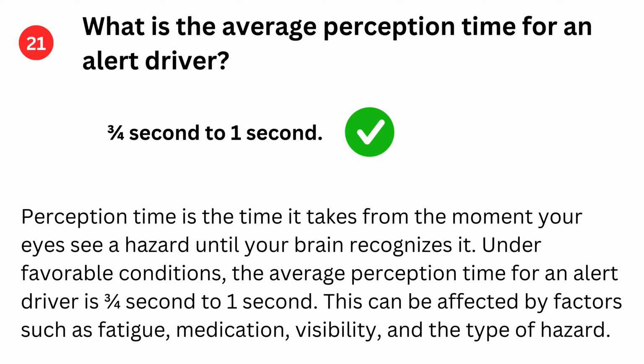Three-quarters second to 1 second. Perception time is the time it takes from the moment your eyes see a hazard until your brain recognizes it. Under favorable conditions, the average perception time for an alert driver is 3/4 second to 1 second. This can be affected by factors such as fatigue, medication, visibility, and the type of hazard.